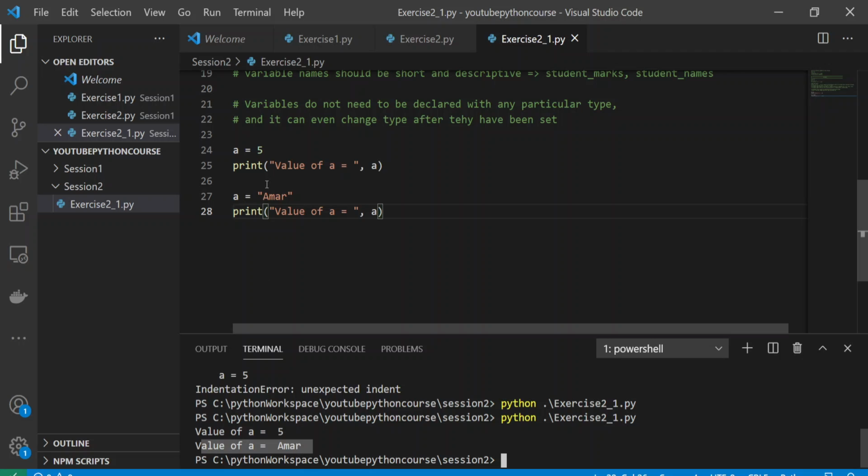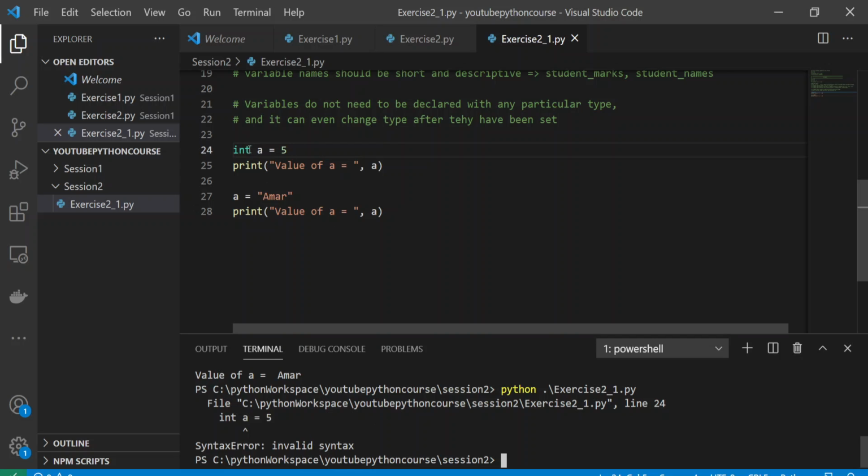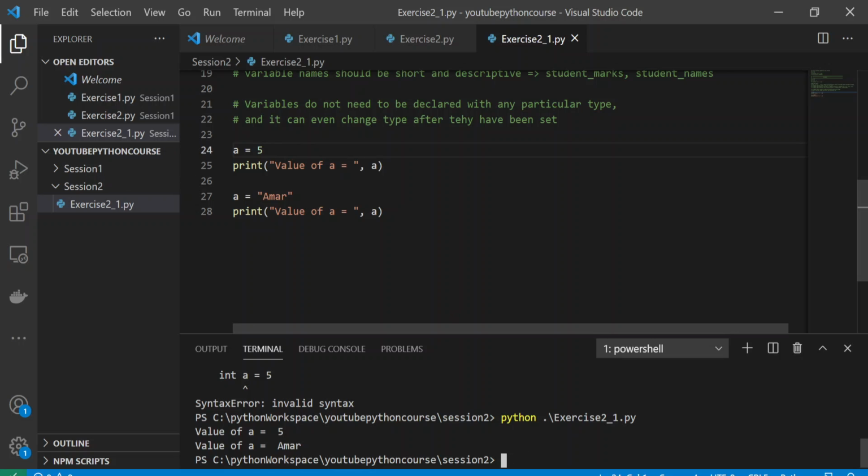But if you use another programming language, for example C or Java, there you have to declare the type, for example int or any other type. Here it is not required, it is optional. You can do it, but if you do it like this, a equal to 5, it will give a problem. It tells invalid syntax, so you cannot use it.